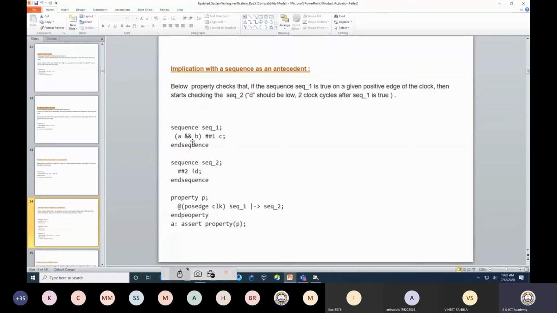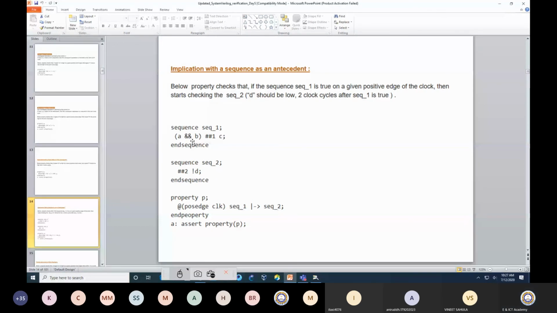So this I would like to write down. Now this is all 4 events: A is high is one event, B is high is the second event, C is high is my third event, and D is de-asserted or low is my fourth event. Now if I would like to put it all together, I need to squeeze them all together in one particular property. Of course it can be done. I am not saying that this is not the way to do it. Of course you can do it. All together you can write it down in a property.